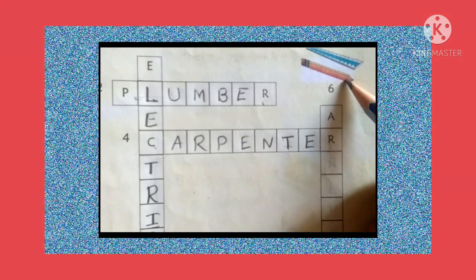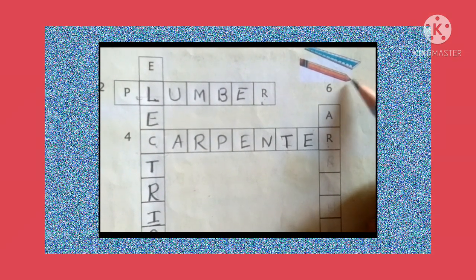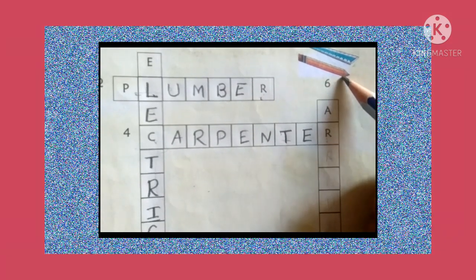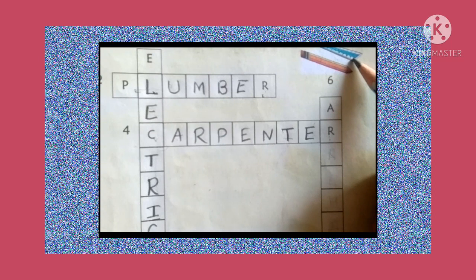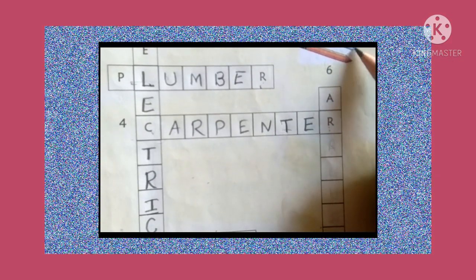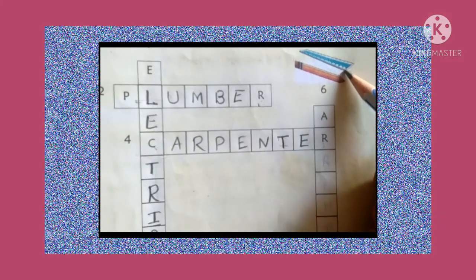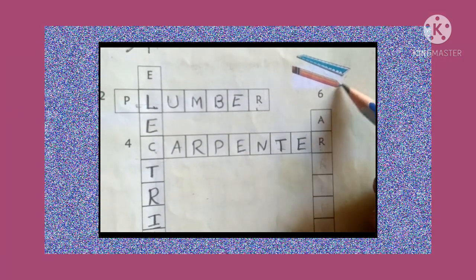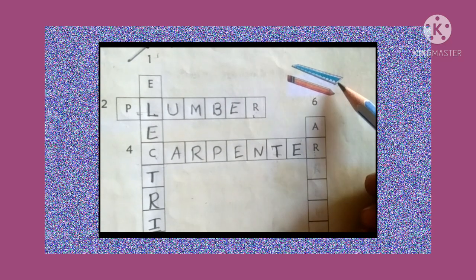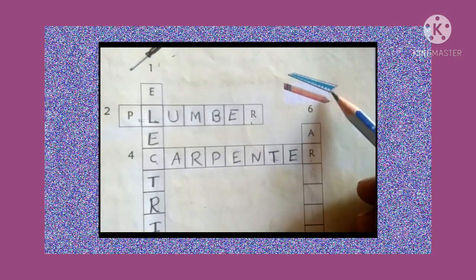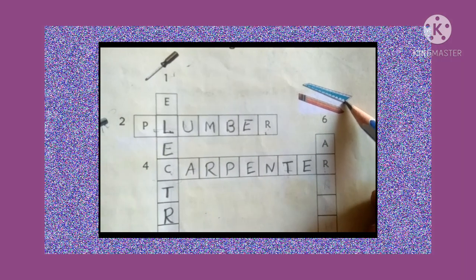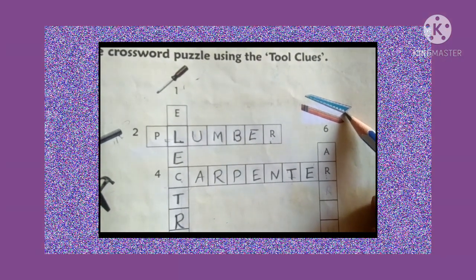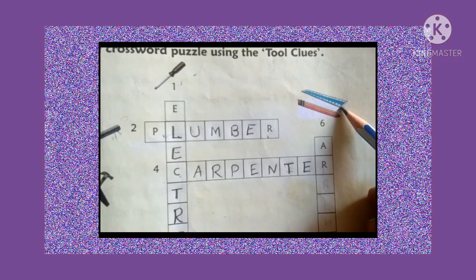Can you identify this tool, children? You are also using these two tools, right? Yes, this is a pencil and this is the scale, right? So who is the person using these tools? Do you know, children? That person is using these two tools and he is making the design of a house, children. He is giving the plan and design of a house.